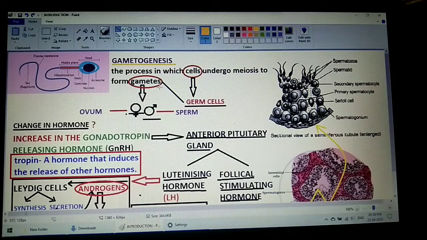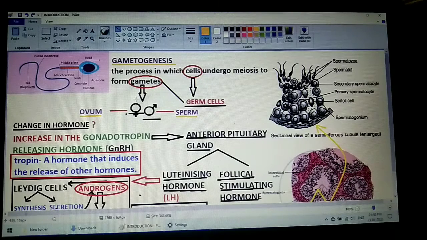the reproductive organs. For example, students, what is ovum? Ovum is the female gamete which is produced from the female reproductive organ called the ovary, and sperm is the male gamete which is formed from the male reproductive organ called the testis. Now these two gametes are formed as a result of the process called gametogenesis.